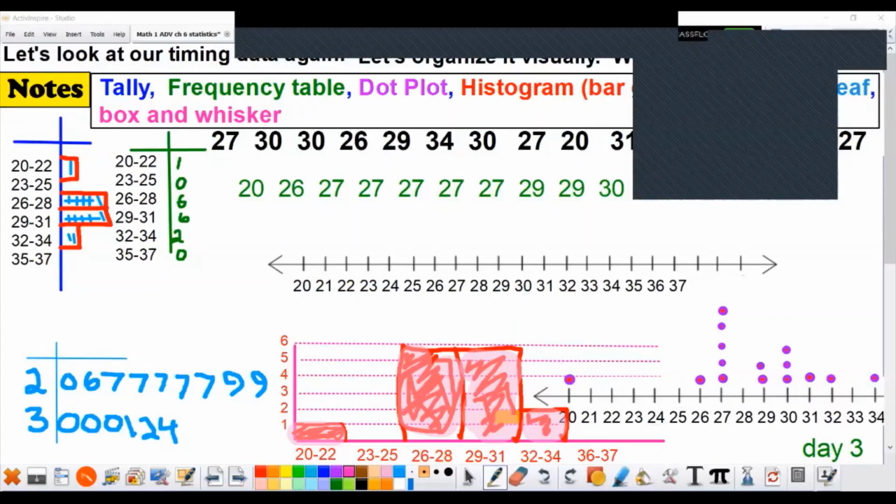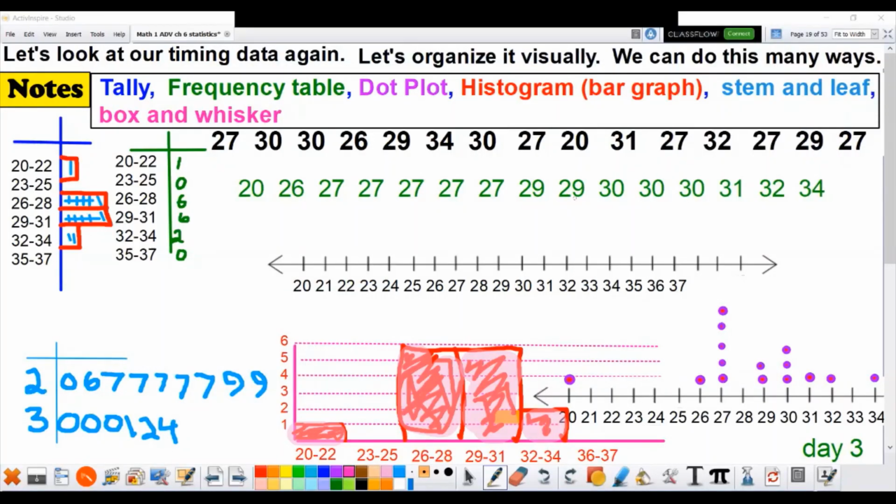Okay, this last graph is called box and whisker. It's got a box and it has like some cat whiskers on it. It's all about medians. This is how it works. You got all your numbers, here they all are, and they're in order, lowest to highest.